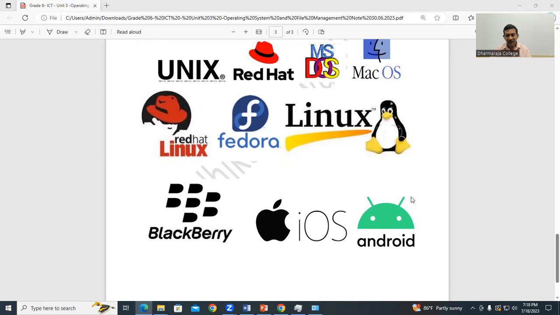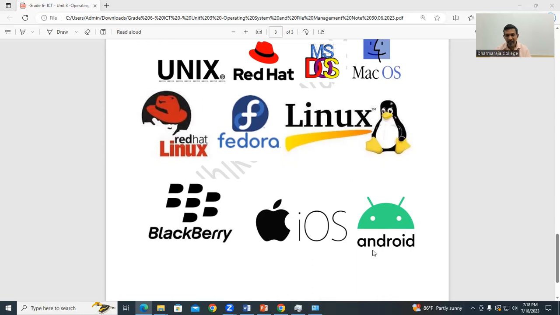Then for other mobile devices, not Apple, other brands, the highly used one is the Android operating system. Android is a free version.